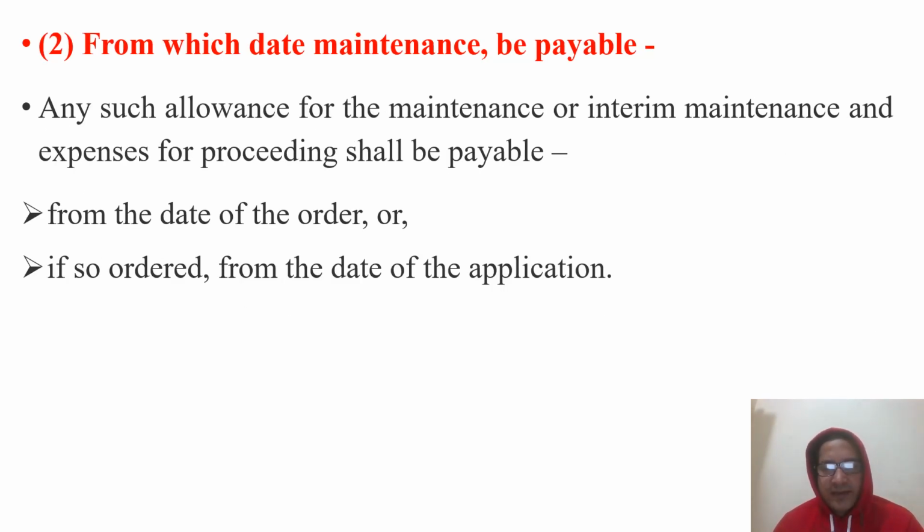Now the question is, from what date may the maintenance order be enforceable? Any such allowance for the maintenance or interim maintenance and expenses for the proceedings shall be payable from the date of the order, or if so ordered, from the date of the application. This depends upon the magistrate, who may order that the maintenance be payable from the date of the order or from the date of the filing of the application. This is a discretionary power given to the magistrate.